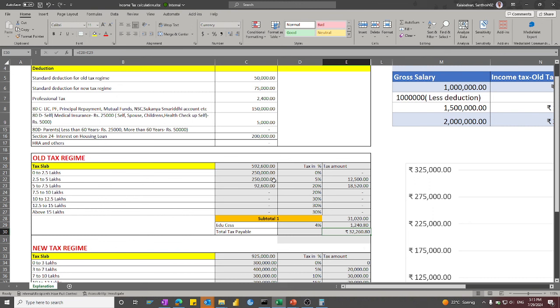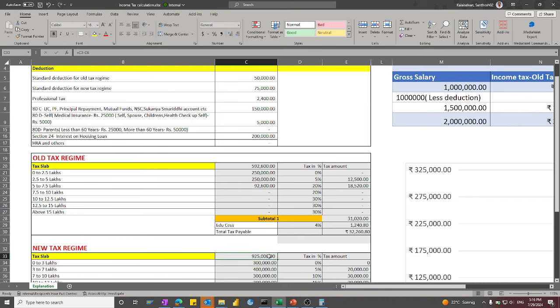So now you can see it is a multiply of 2,50,000 into 0% is 0, and 2,50,000 into 5% is 12,500, and 92,600 into 20% is 18,520. The addition of all the taxable derivatives is 31,020. And the government posts 4% education cess on the tax derivatives. So 4 percent of 31,020 is 1,240, and the total tax under the old tax regime is 32,260.80.